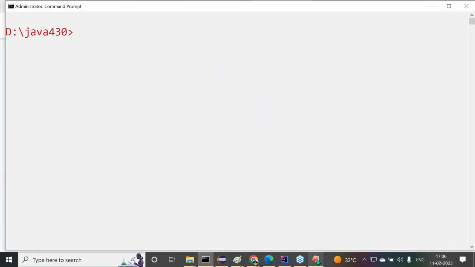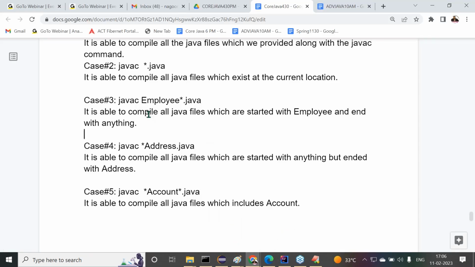Leave this one. After that, I want to delete star dot class again. Okay, deleted. Now another case we are understanding here: javac space star address dot java. Star address dot java means it is able to compile all Java files which start with anything. Star is representing any name.